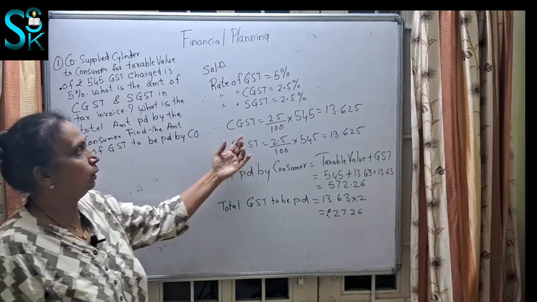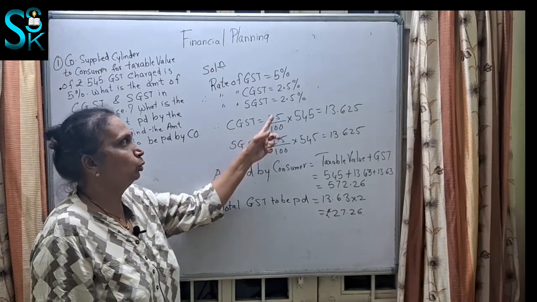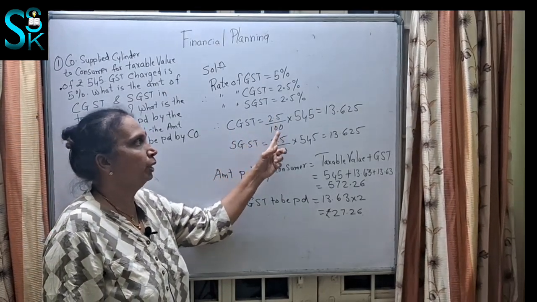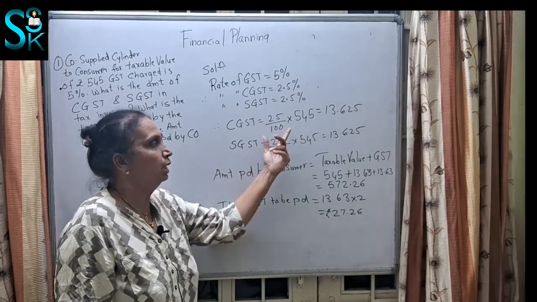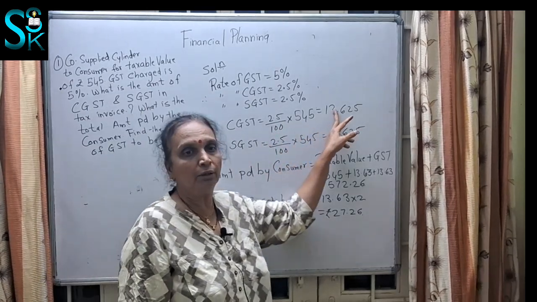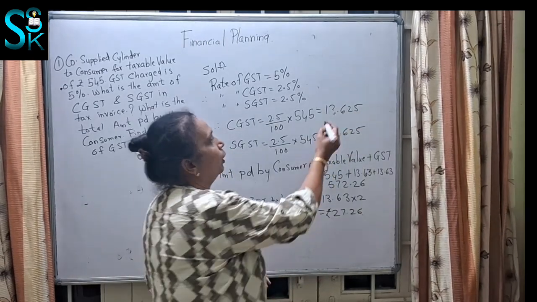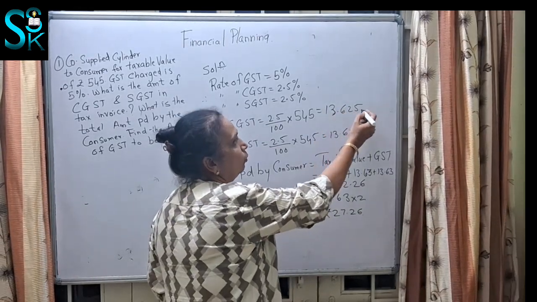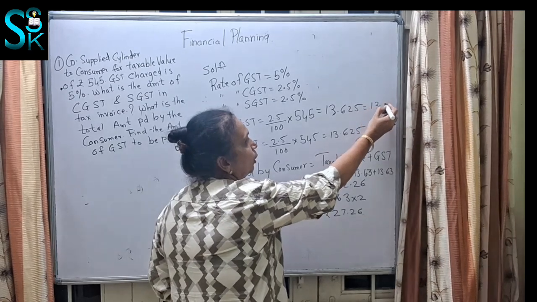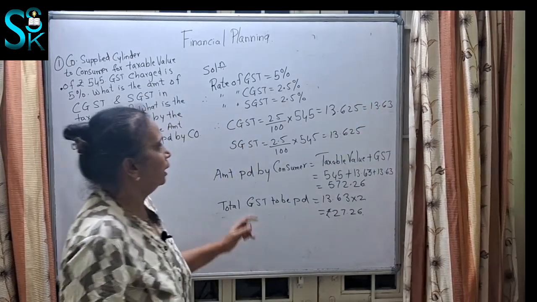Now we are going to calculate central GST. 2.5% means 2.5 upon 100 into 545. We simplify it and we get 13.625. Now what is 13.625? With 3 decimals, we are going to consider this as 13.63.